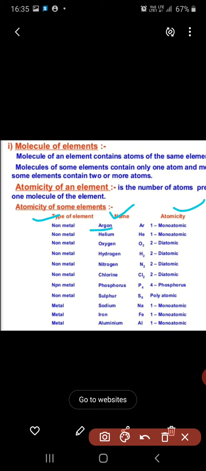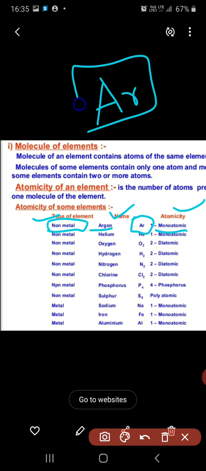So see, argon is represented by Ar. It is a non-metal type of element, and its atomicity is monoatomic. Monoatomic means only one atom is there for argon, that is, it is monoatomic. Now the case of the next, helium.